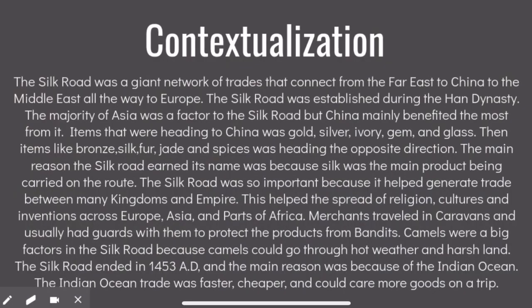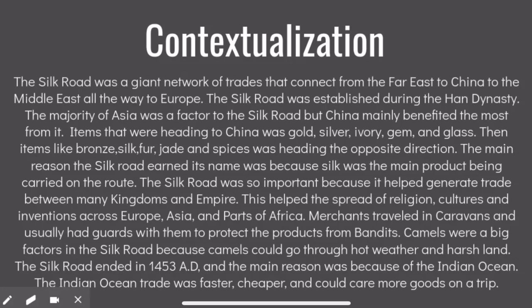Contextualization. The Silk Road was a giant network of trades that connected the Far East to China, all the way to the Middle East, and all the way to Europe. The Silk Road was established during the Han Dynasty. The majority of Asia was affected by the Silk Road, but China really benefited the most from it.